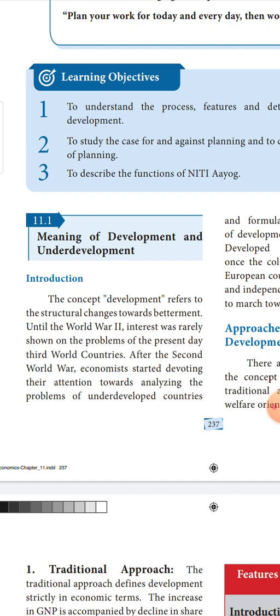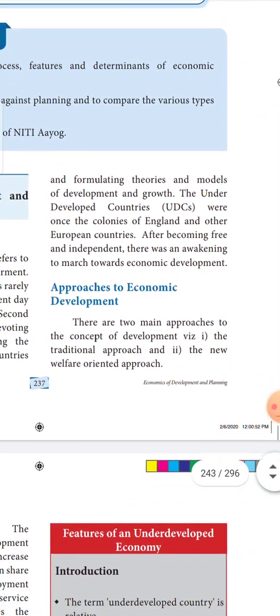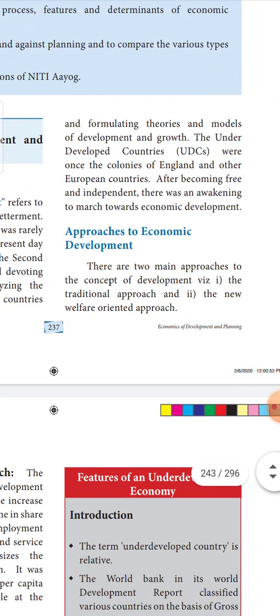After the world wars and so much struggle, they got independence. After getting independence, each country thought of the development and growth of their country itself, so they formulated various theories and developed different models so that they could move towards growth and development.